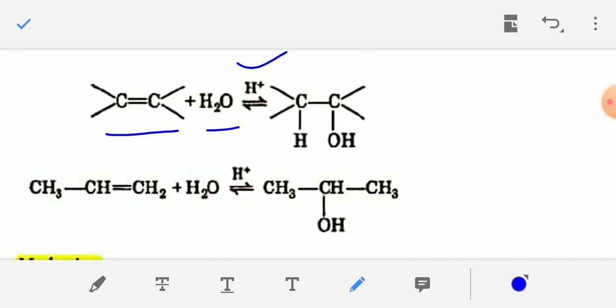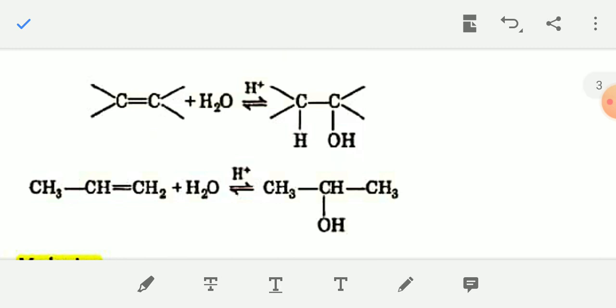That means the H plus part of water will enter one carbon, and the OH minus of the water molecule will enter the other carbon, and the alkene will be converted into alcohol. So this is known as acid catalyzed hydration of alkene.